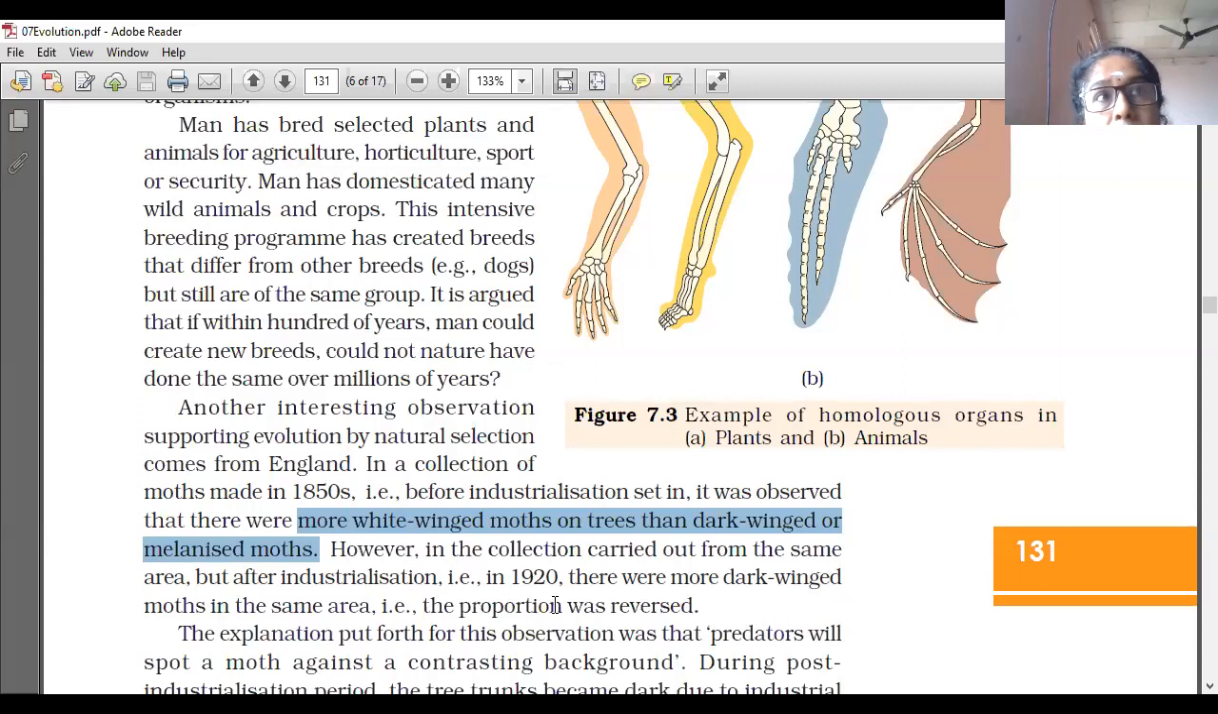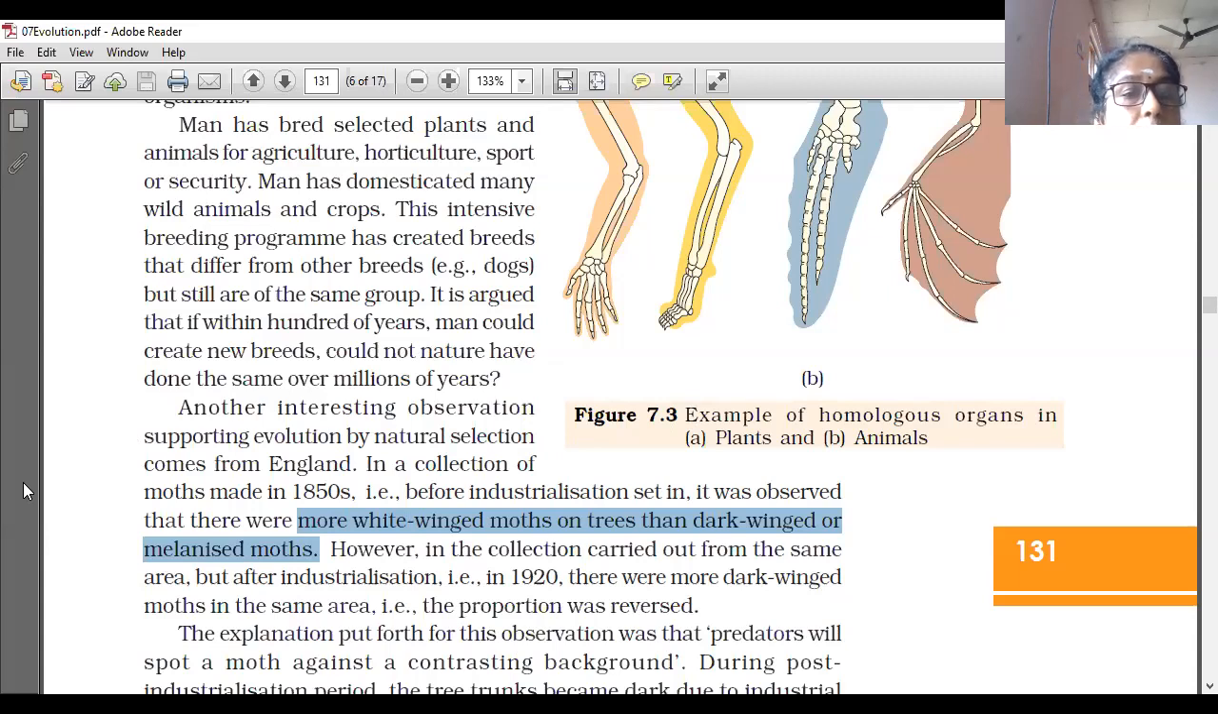But after industrialization, what happened? The environment became darker in color because of smoke and dust coming from the industry. To adapt to that condition, most of the moths changed to dark wings. Understood? So this is a very interesting observation supporting evolution by natural selection. So what is the question? Right?